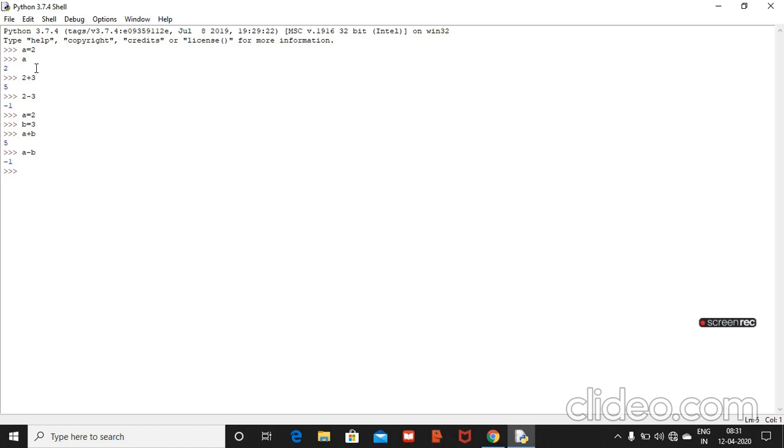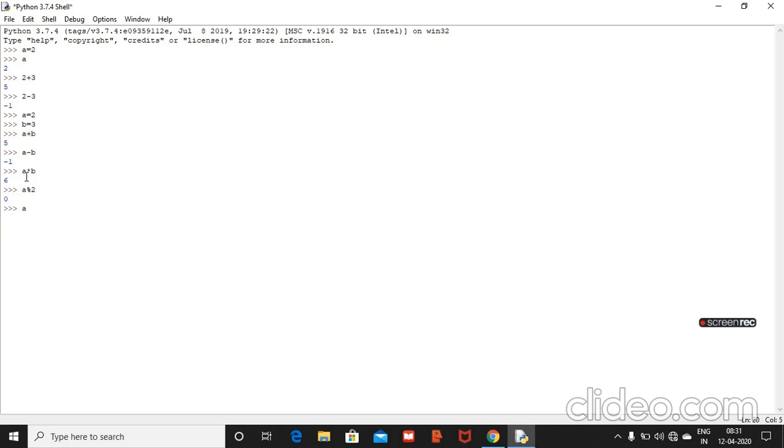If you want to multiply, A star B, you are multiplying, then it will give 6. Then if you want to divide, A modulus 2, sorry, that's not divide, it's modulus. A modulus 2 is equal to 0.